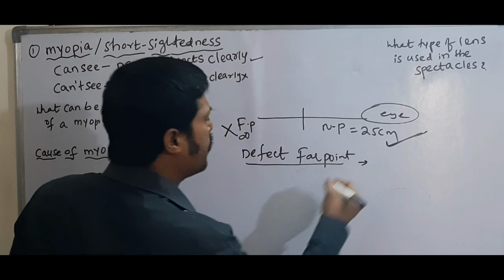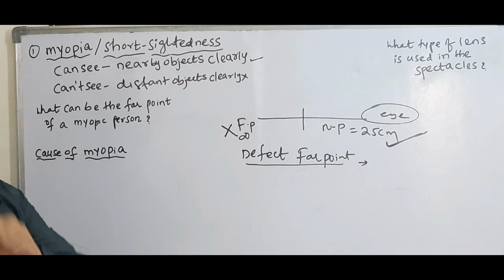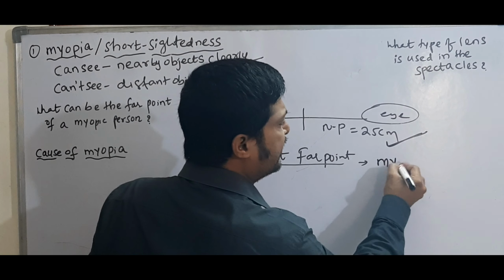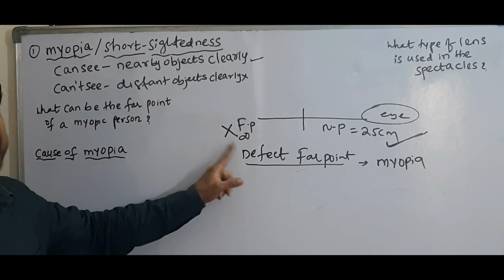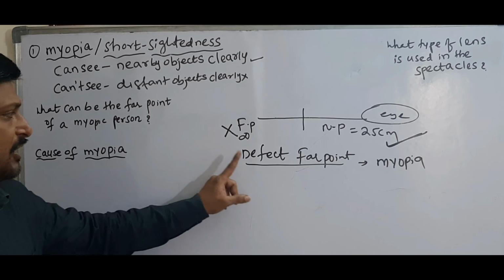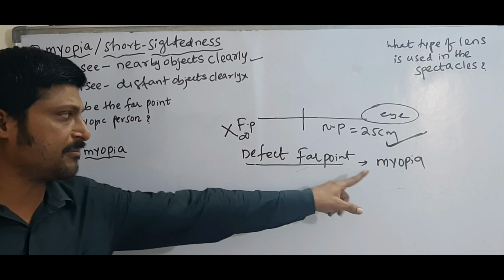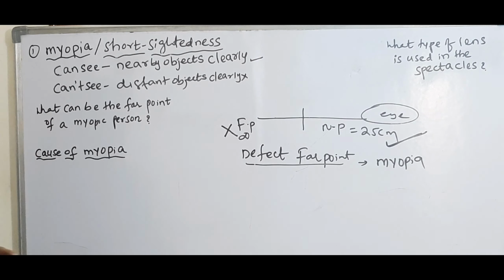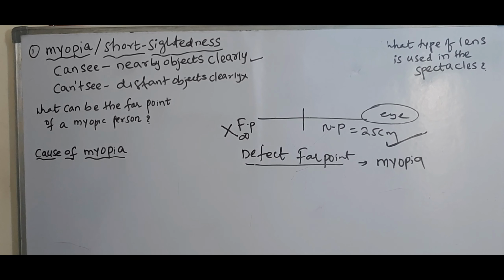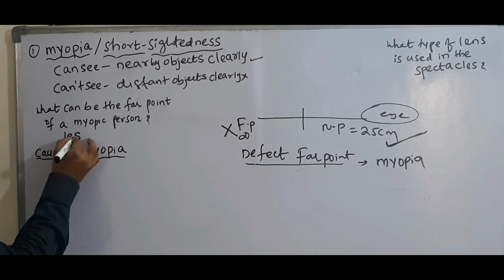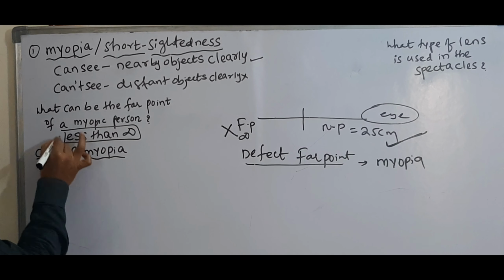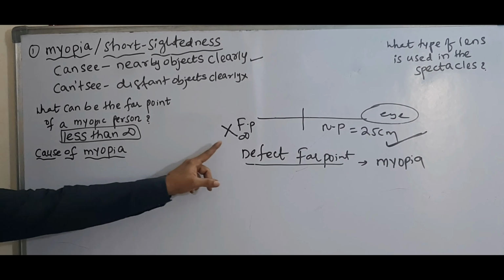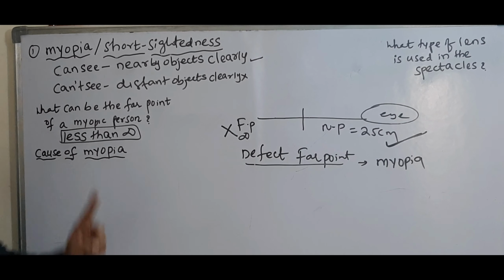The person who is suffering with a defect of the far point means his eye defect is myopia. That means his defect is the far point because he cannot see objects at infinite distance. So the defect of the far point is nothing but myopia. The far point of a myopic person is less than infinity. So this is very, very important.